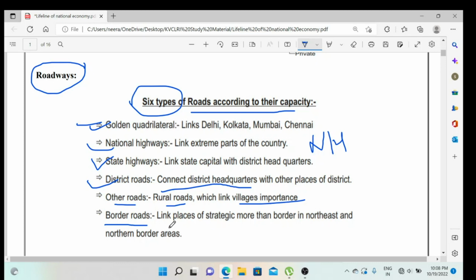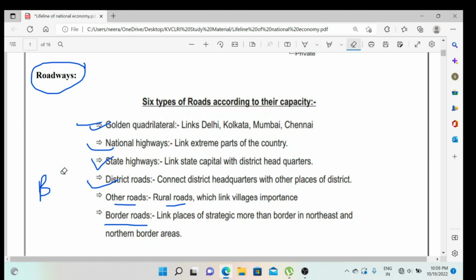So who makes the roads near the borders? That is the Border Roads Organization, in short called BRO. We will discuss this also. So I hope it is clear, the six types of roads we have discussed here, and now one by one we are going to discuss them.